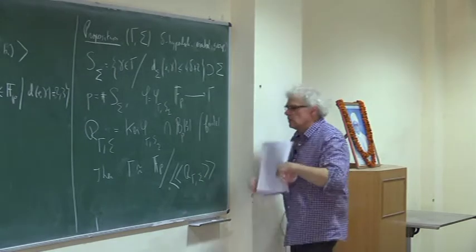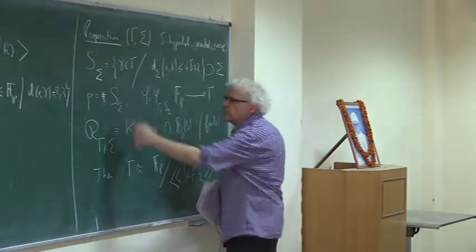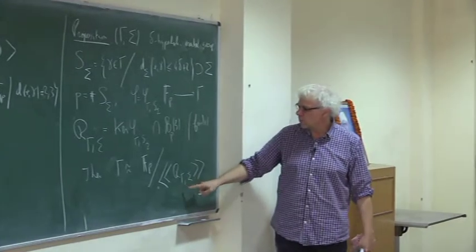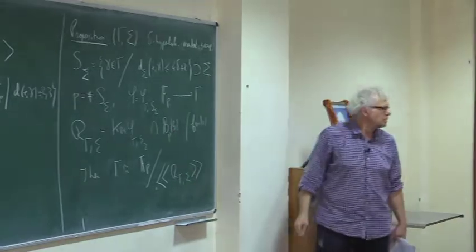So in other words, Gamma with this set of generators S_Sigma is finitely presented, and I even know more. I know that the relations have length at most 3.